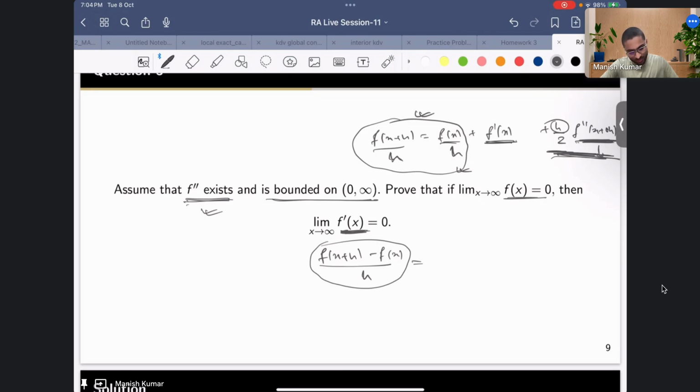So this is how one can try to prove. Here you see, you only need information about this f going to 0. Here you just need a bound on f double prime, and then using the smallness of h, you can say that this whole quantity will be very small, right? So we'll just try to go by this line. We'll try to use the Taylor's expansion and then try to see how to prove this one. So this is the main idea.